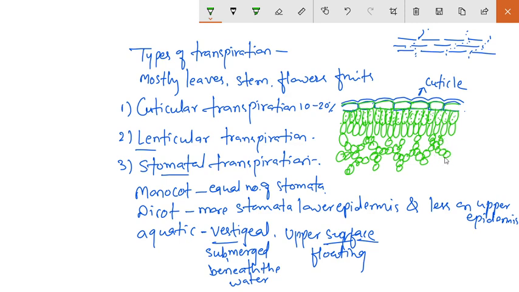So this spongy tissue, okay, they are in contact with the lower epidermis, and on the lower epidermis maximum number of stomata are present.